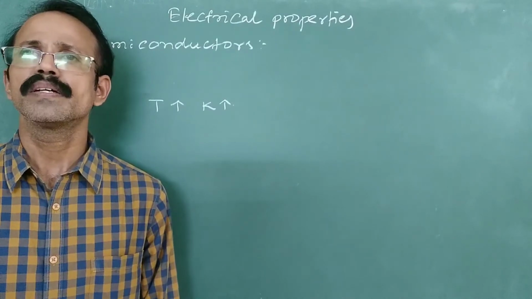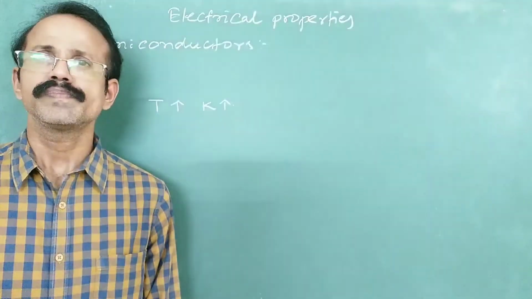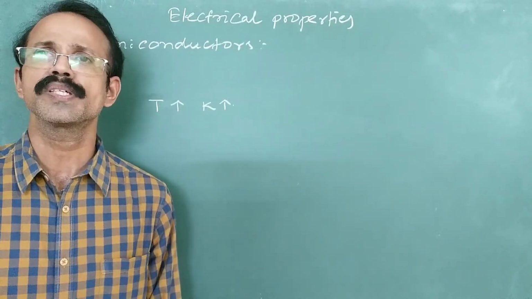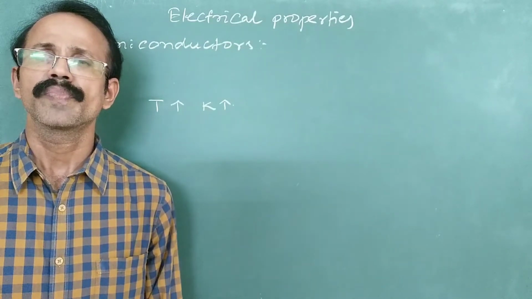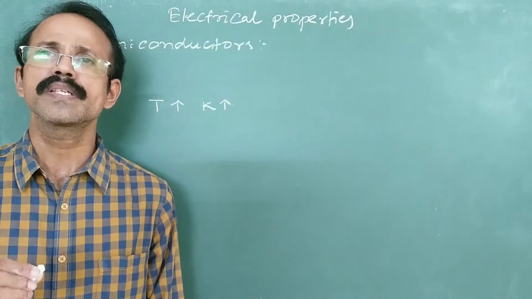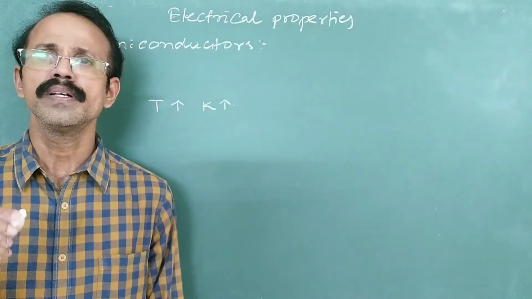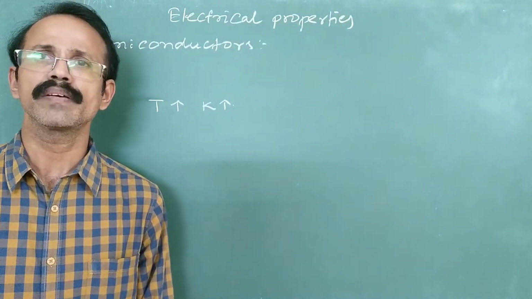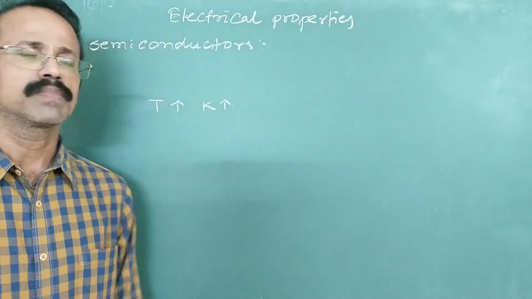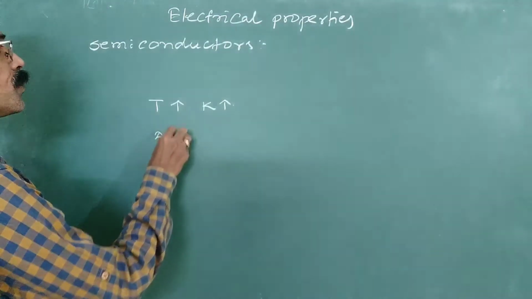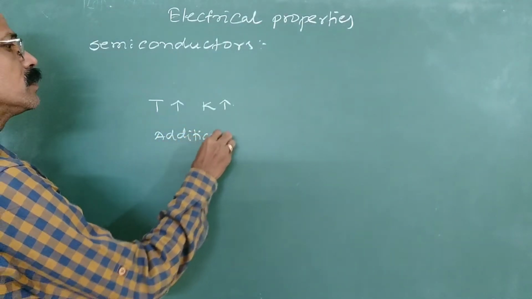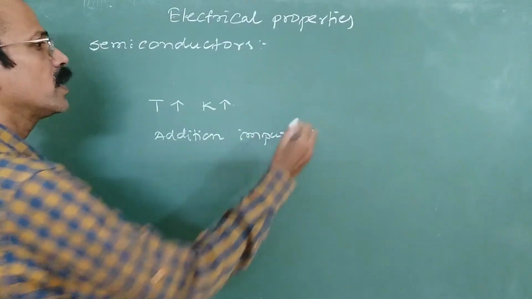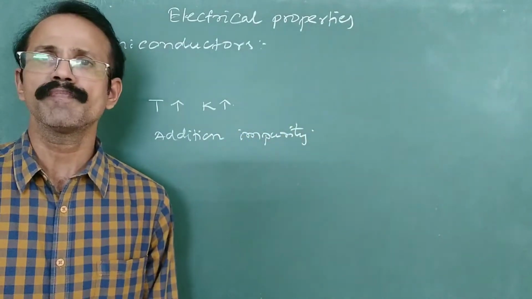So that is why you can increase the conductivity by the addition of some external substances. This process of addition of an impurity to increase the conductivity is known as doping, right? So by the addition of impurity, you can also increase the conductivity of a semiconductor.